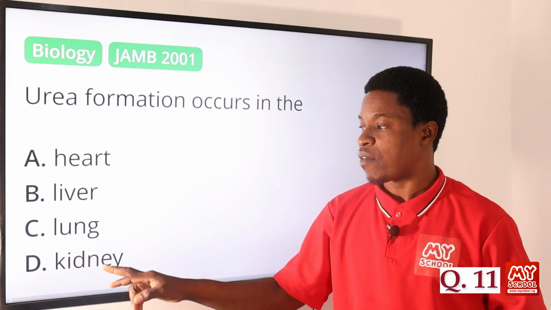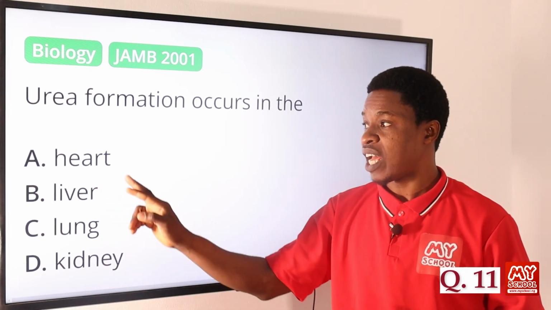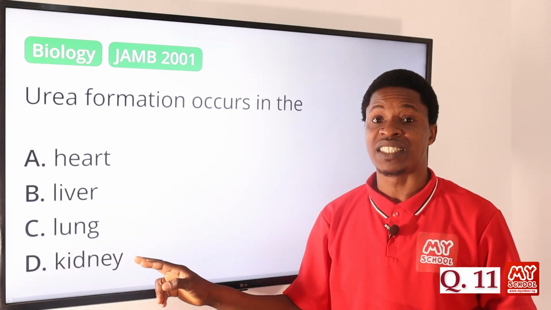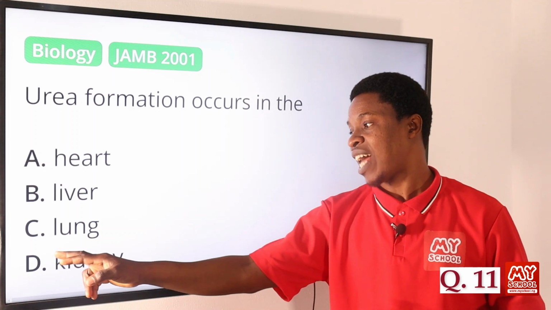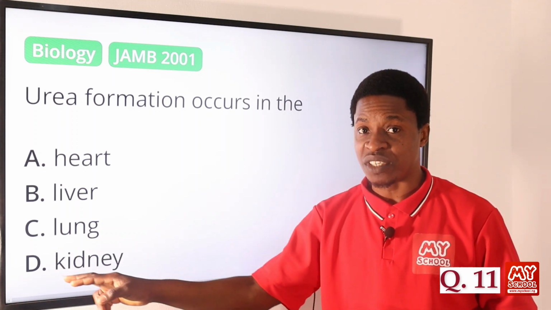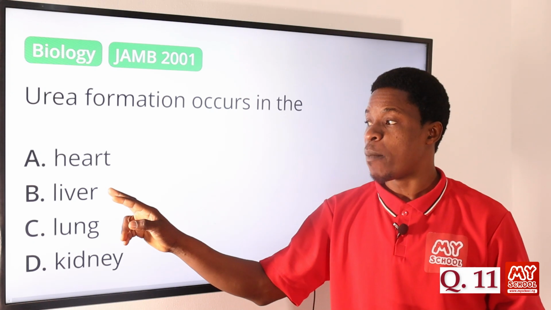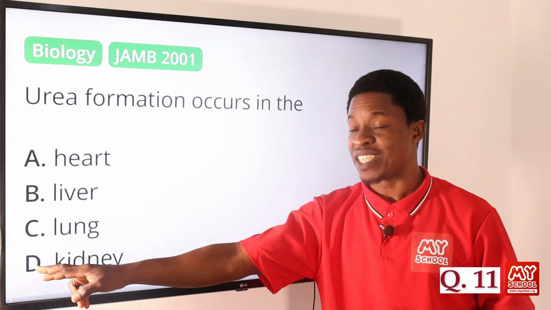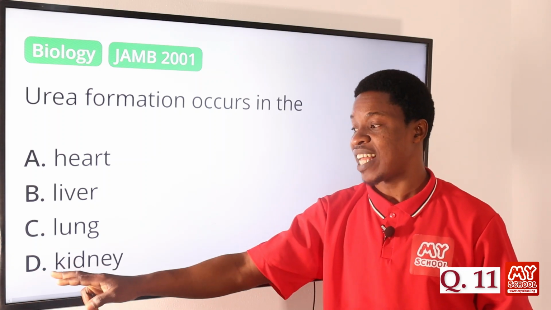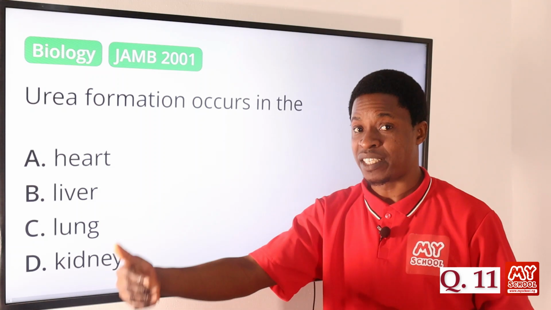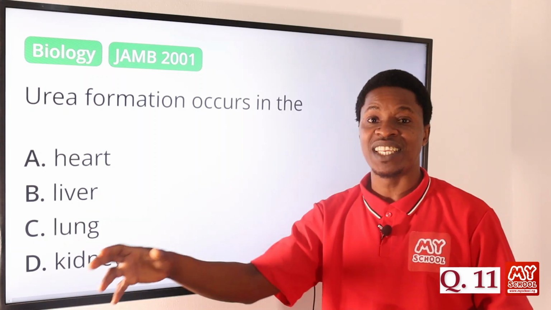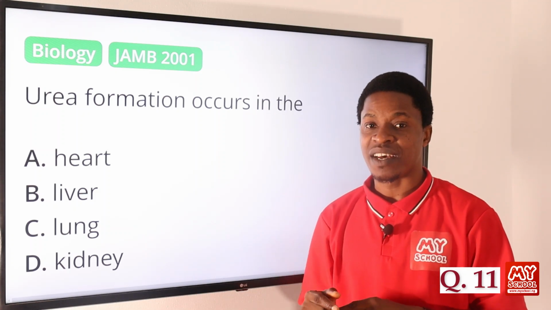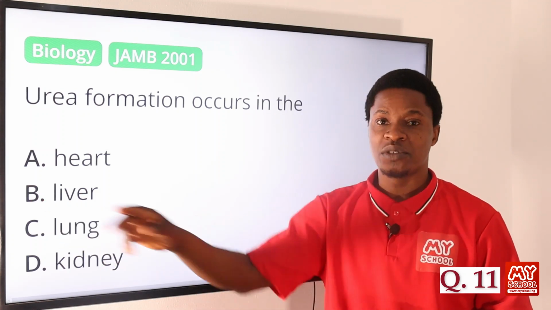So the kidney and the liver happen to be the closest answers, because lungs and heart are eliminated, option B and option D. The excretion of urea is done in the kidney, but the formation of urea is actually done in the liver. So don't get it twisted going for option D. We excrete out the urea as urine, but the liver actually does the formation. So the correct answer is option B.